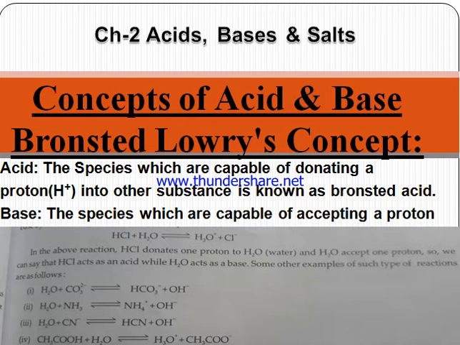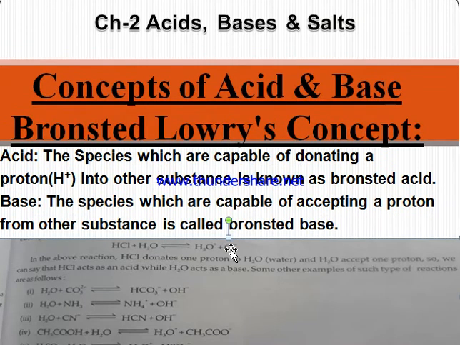If any substance accepts the proton, then the species is known as a base. So base is a species capable of accepting a proton. Remember, acid is a proton donor and base is a proton acceptor. Remember this about the Bronsted-Lowry concept.